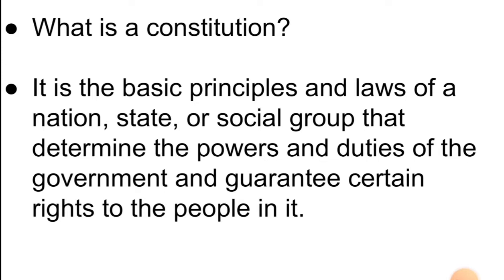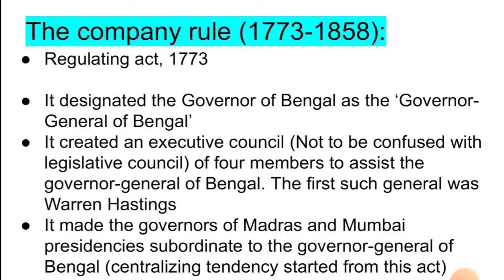So this is all about the Constitution. Now we'll start with the historical underpinnings. After the Battle of Buxar, the British East India Company ruled India from 1765 to 1858, that is, till the revolt of 1857, after which the power was transferred to the British Crown.